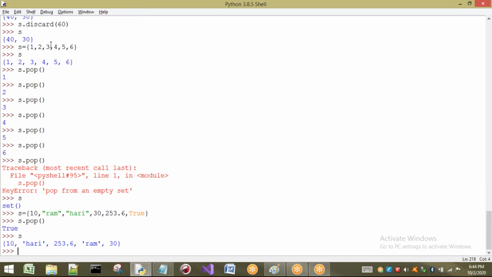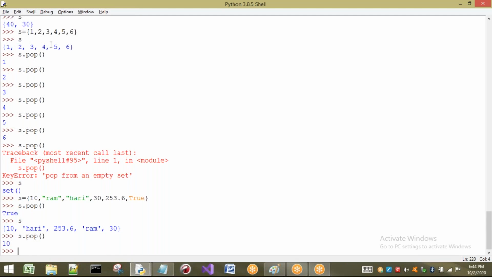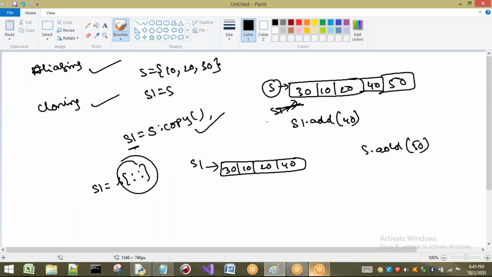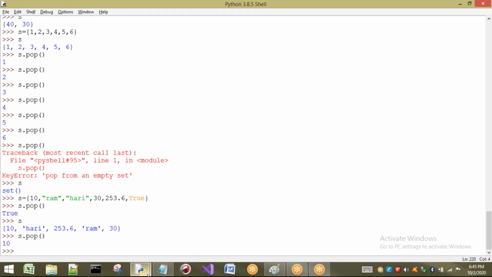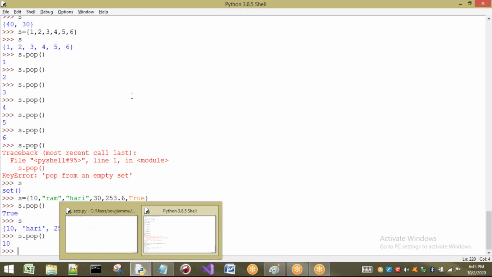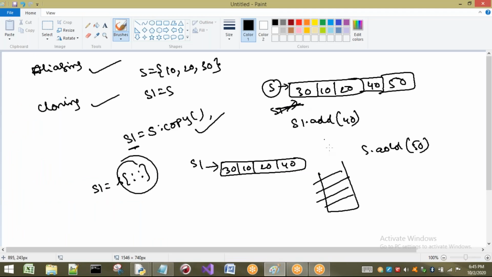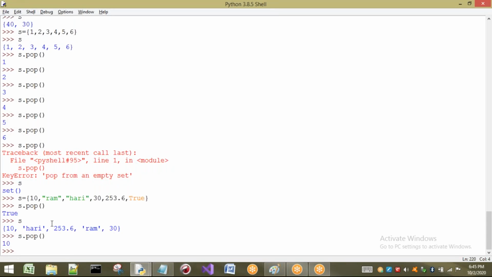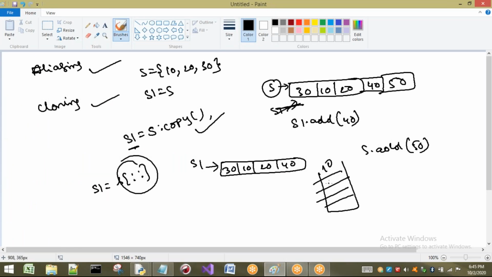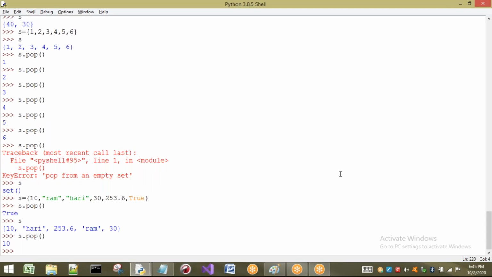Now I print, yes. See what happens? 10 is there, Hari is there. Now if I pop, what can you understand? Which one will be popped? 10 is going to be popped. Automatically we know that because it is in some order. You can consider this as a stack. First, what is present here? 10 is present, so I can consider 10 is there. Next, Hari is there. Next we are going to have what?